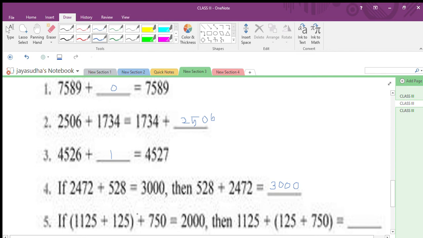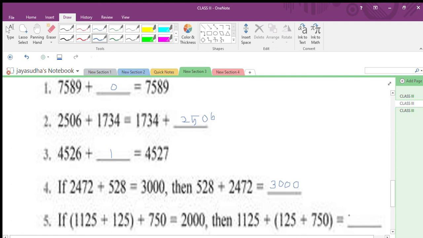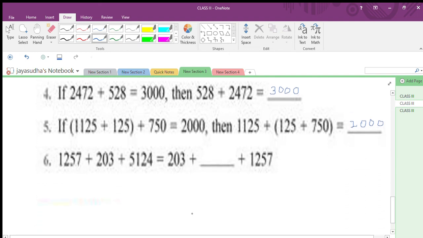So what is the property here? Grouping property. You change the grouping but the answer is the same. So the answer here is 2000, and this is also 2000. So your right answer here is also 2000. This is the grouping property of addition. How many properties, children? 4. How many properties are there? 4 properties.